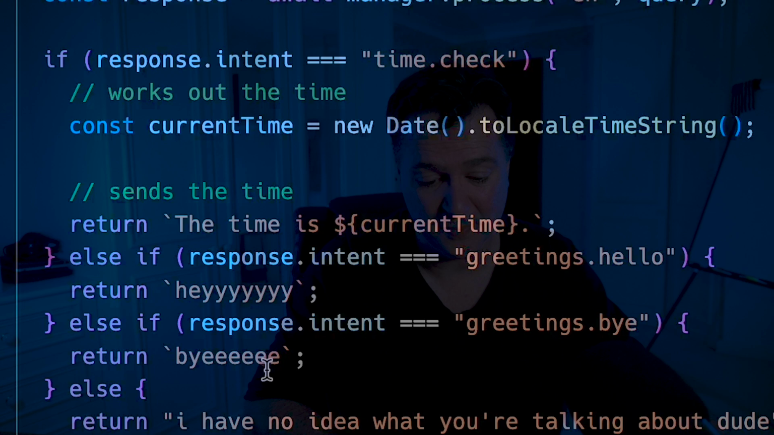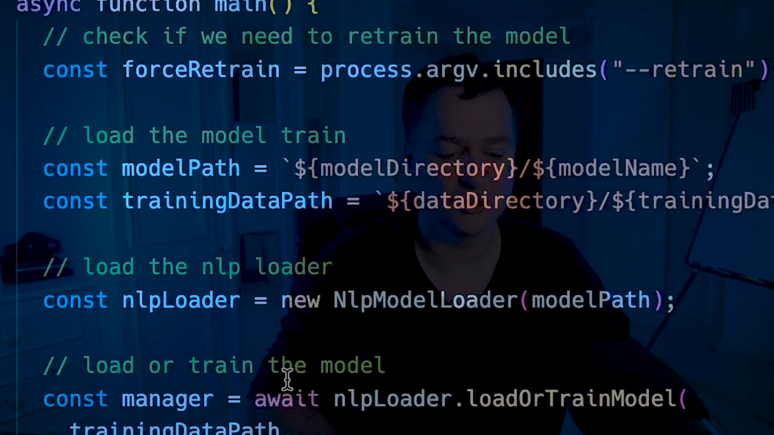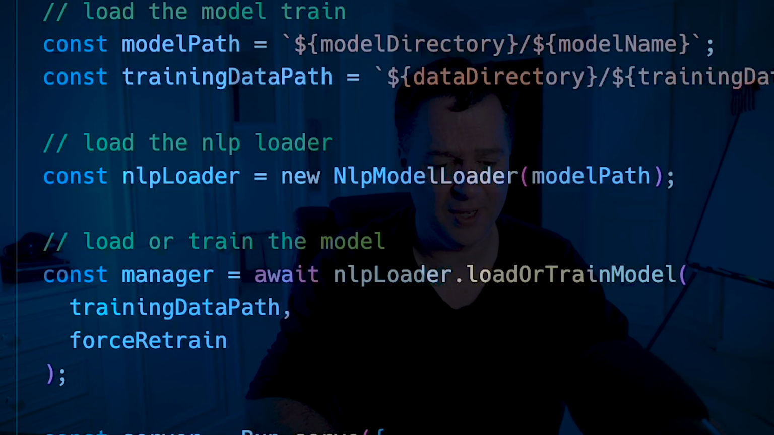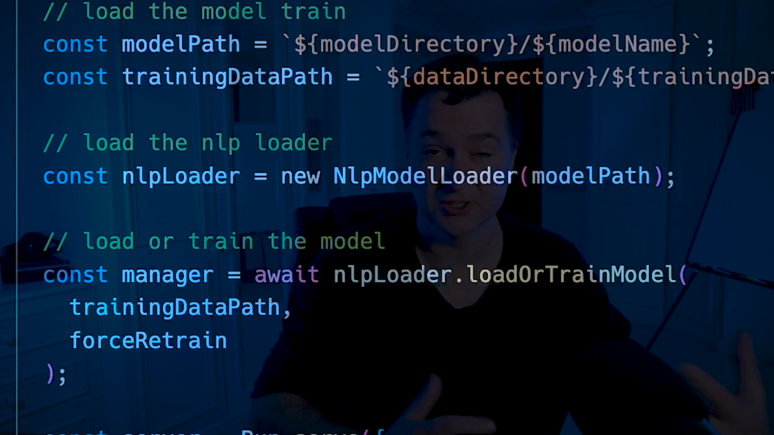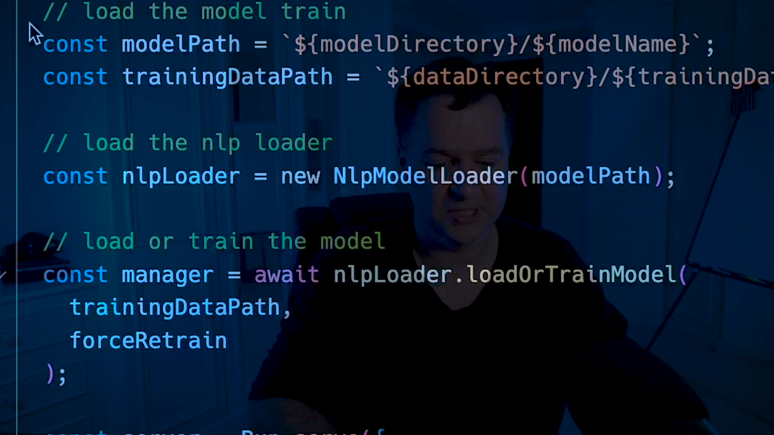If it's a greeting, it's going to say bye. And if it doesn't know, it's going to say, I don't know what you're talking about. When we start up the web server, it's going to check to see if there's a retrain argument in there. If there is, it's going to retrain the model regardless of what's in there.